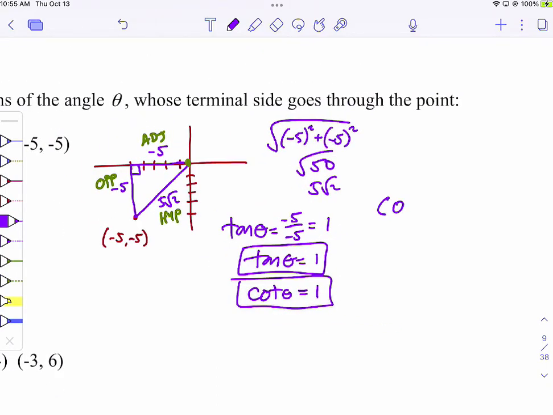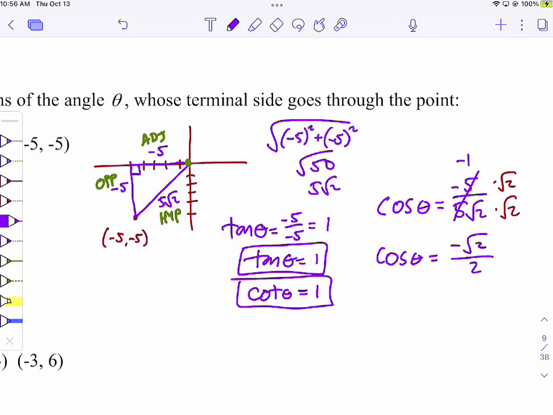Let's do cosine this time. Cosine would be adjacent over hypotenuse. So adjacent, which would be -5, over hypotenuse, which is 5 root 2. And what's better, cancel the 5s first or multiply by the root 2 first? Cancel the 5s. And what do they become in this one? Yeah, make sure you don't lose the negative. It's a -1. And then I can multiply by that root separately. And I have cosine theta equals negative root 2 over 2.